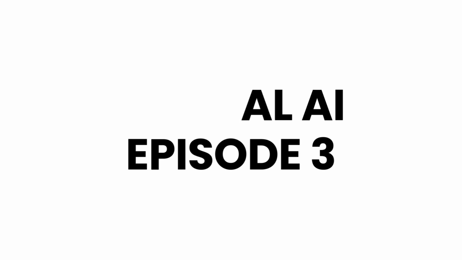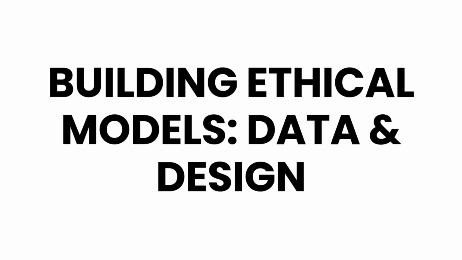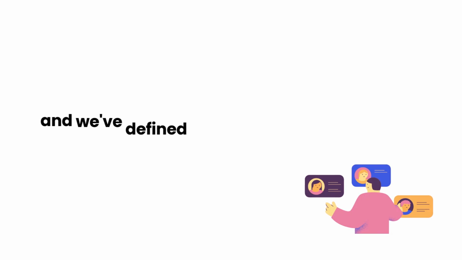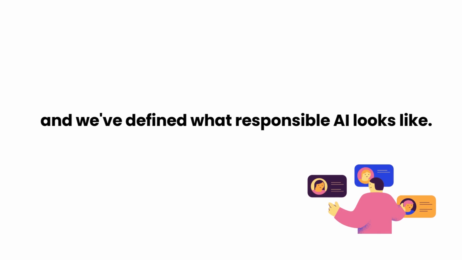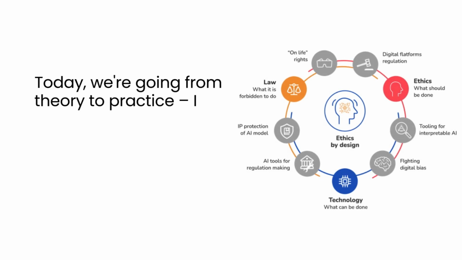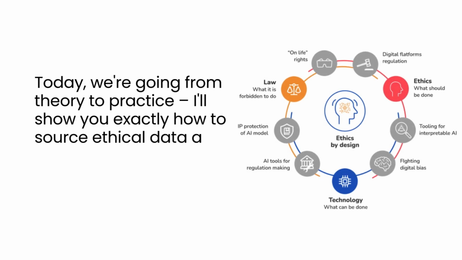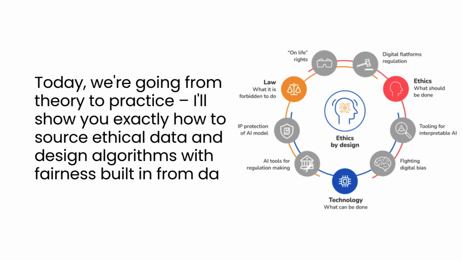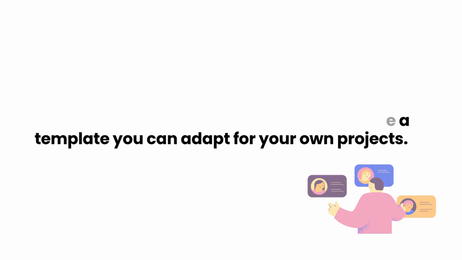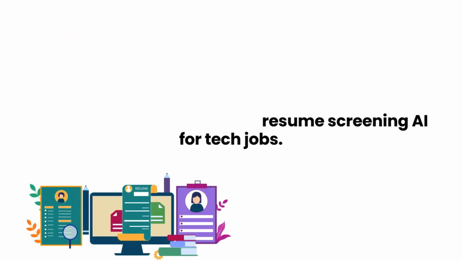Ethical AI Episode 3: Building Ethical Models, Data and Design. We've talked about the problems with biased AI, and we've defined what responsible AI looks like. Now it's time to build one. Today we're going from theory to practice. I'll show you exactly how to source ethical data and design algorithms with fairness built in from day one. We'll work through a real example, write actual code, and by the end, you'll have a template you can adapt for your own projects. Let's build something real, a resume screening AI for tech jobs.